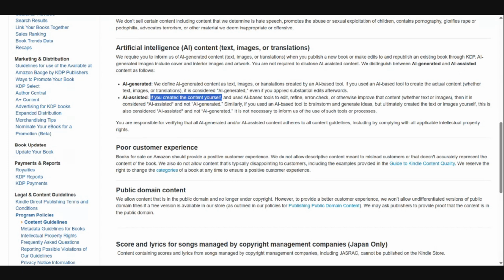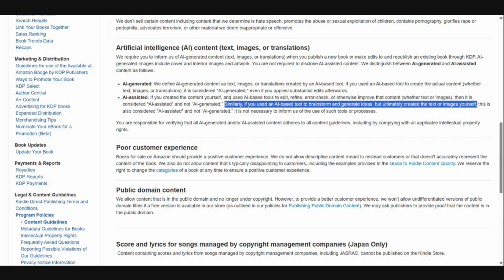I'm aging myself here, but to edit, refine, error check, or otherwise improve content, whether that's text or images, that is considered AI assisted. Now, if you use an AI based tool to brainstorm and generate ideas, but you create the content yourself, this is also considered AI assisted, not AI generated.